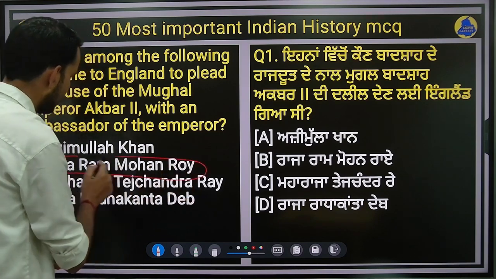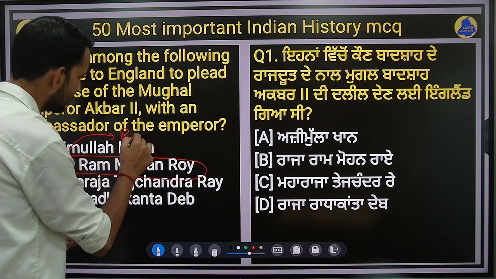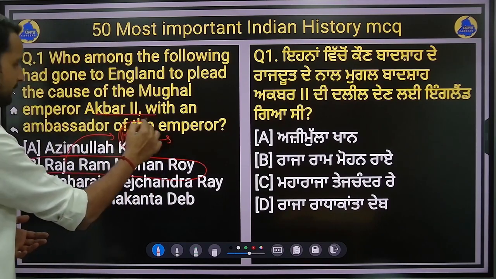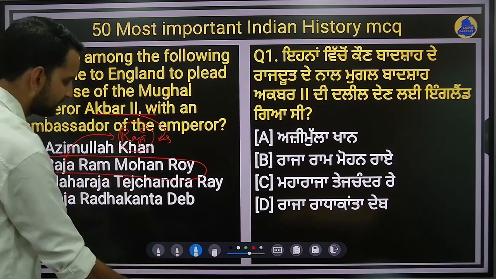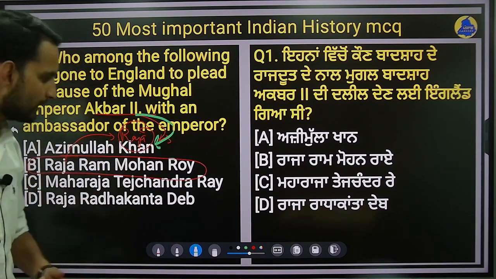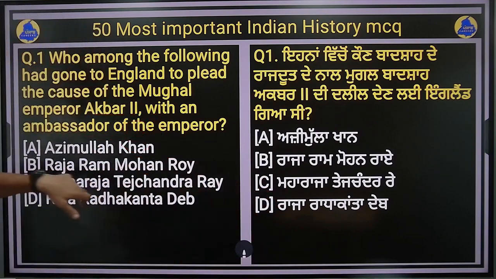Another fact associated with it is that the title of Raja to Raja Rammohun Roy was itself given by Mughal Emperor Akbar II. He gave him the title of Raja. So he went to England to plead the case for Akbar II. Next question is your question number 2.